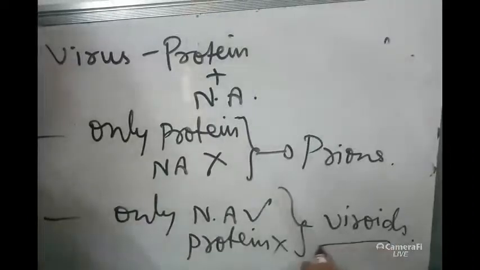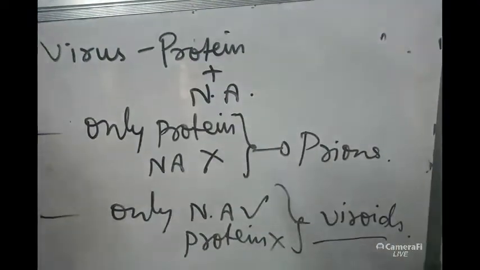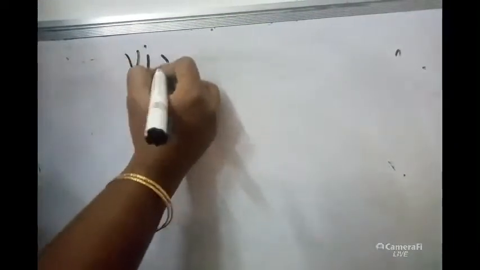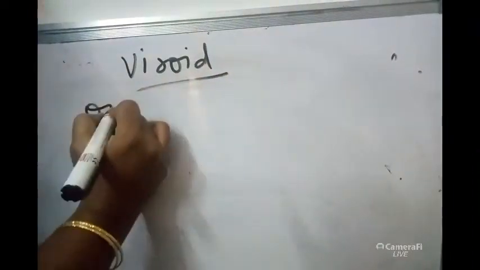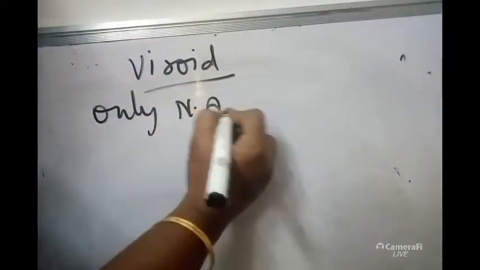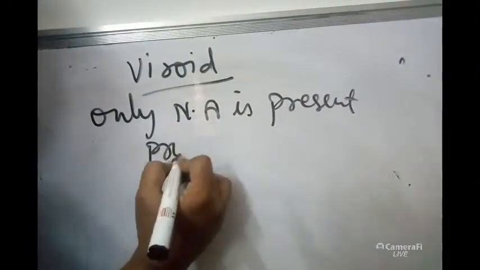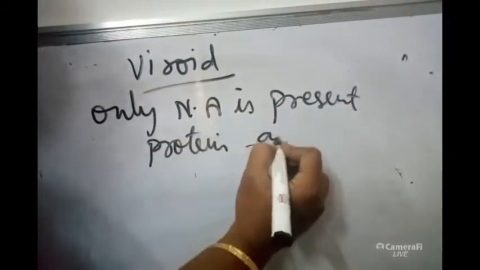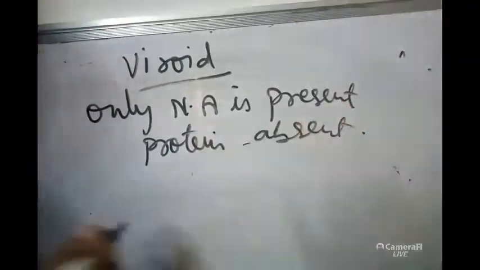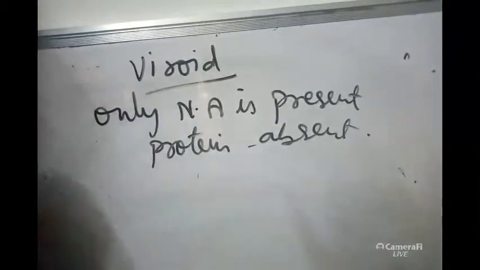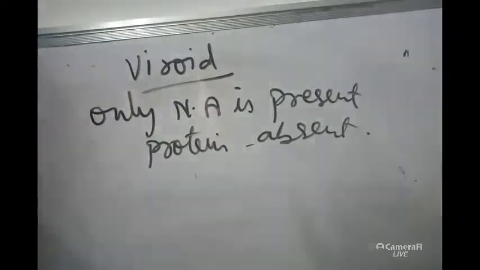Coming to viroids. Viroid means only nucleic acid is present. Protein is absent. Means only nucleic acid will be causing disease, either DNA or RNA.